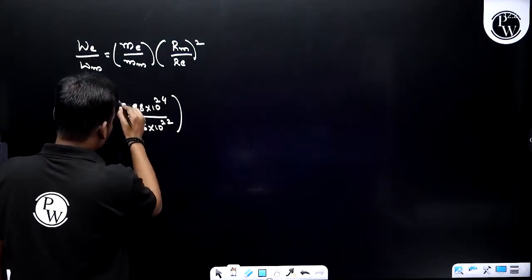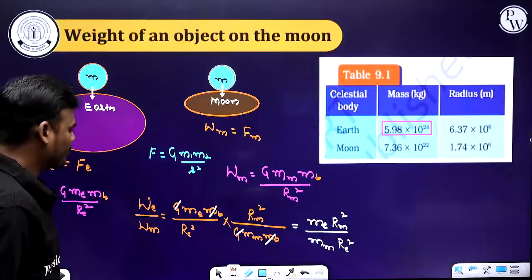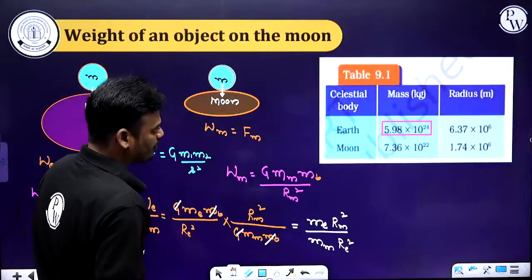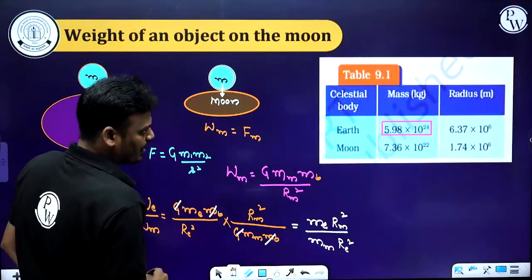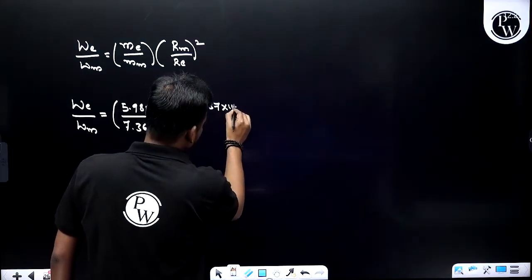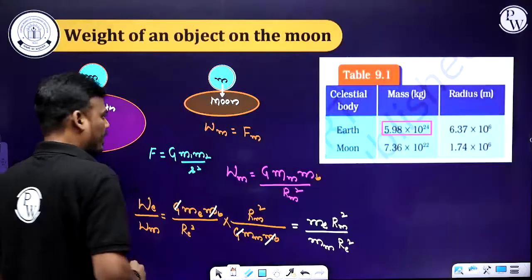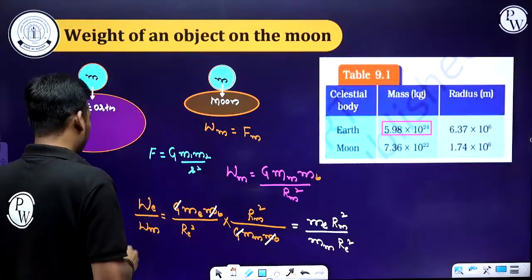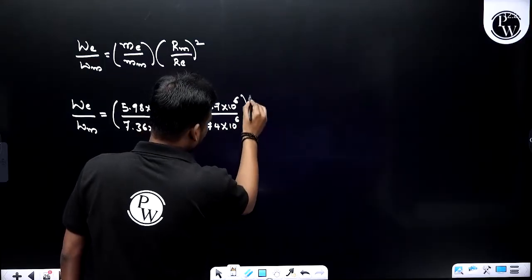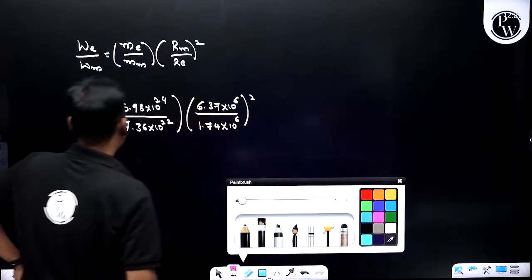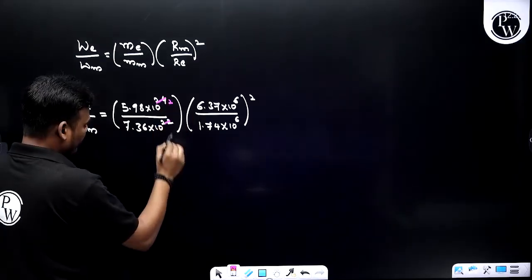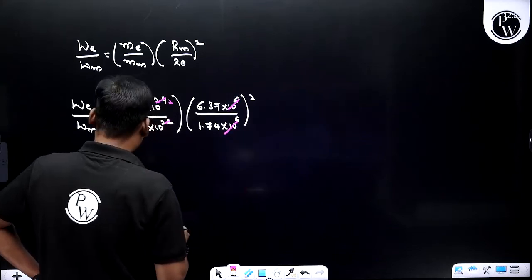Let me cross check. Yes, 22 only. And the radius of the Earth is 6.37 into 10 power 6, divided by the radius of the Moon, that is 1.74 into 10 power 6, whole squared. Here you can see 10 power 24 and 10 power 22 leave 10 power 2, and 10 power 6 and 10 power 6 cancel out.